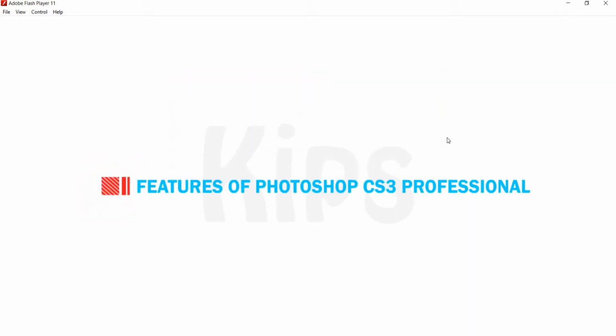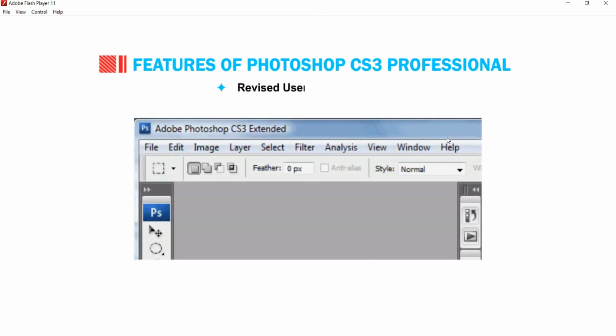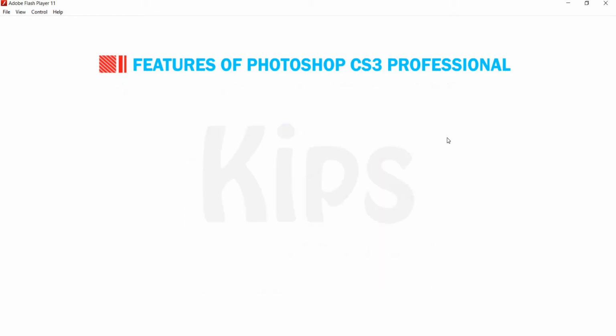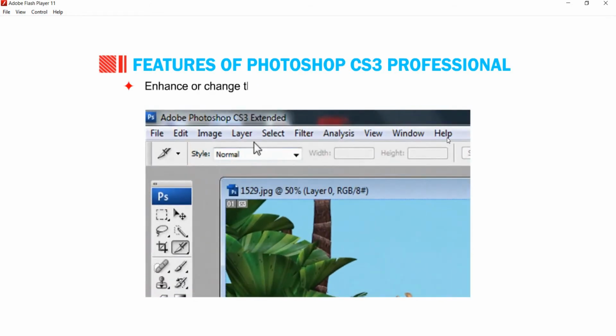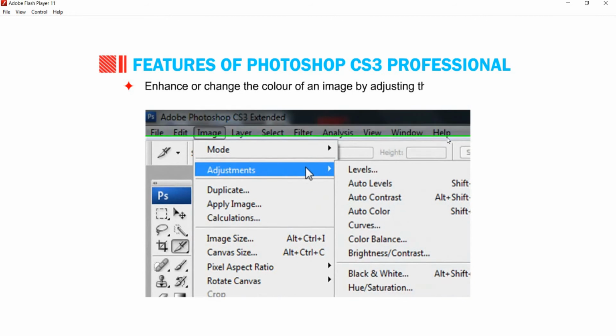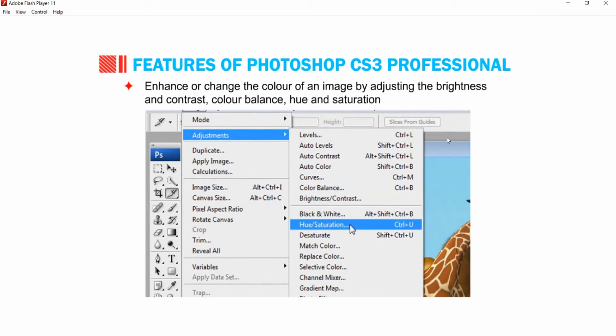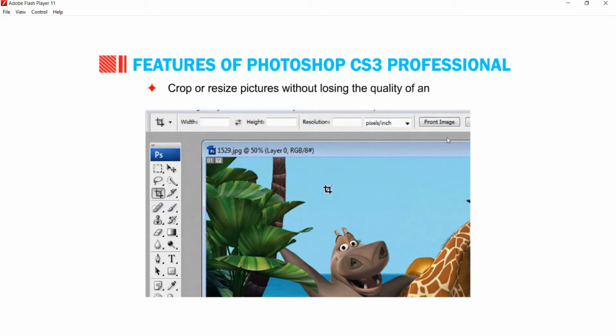Let us first discuss the features of Photoshop CS3 Professional. Revised user-friendly interface. Photo editing or photo manipulation in lesser time and with little effort. Powerful tools to enhance or change the color of an image by adjusting the brightness and contrast, balance, hue and saturation levels, curves, etc. Crop or resize pictures without losing the quality of an image.